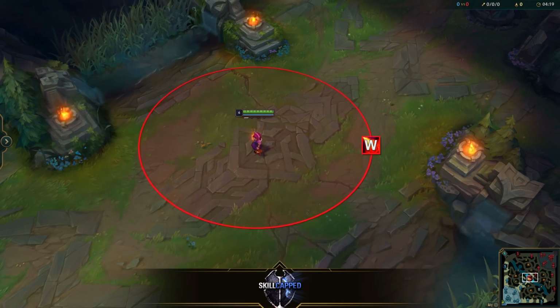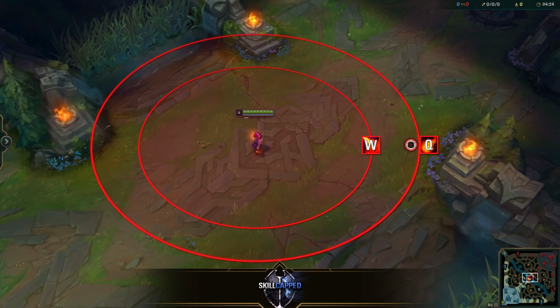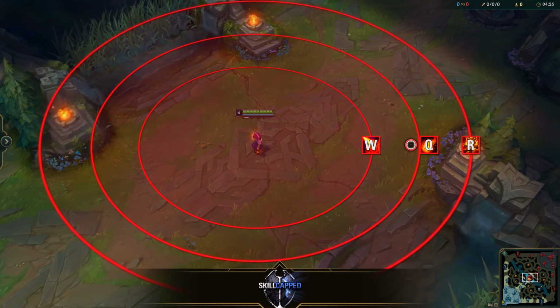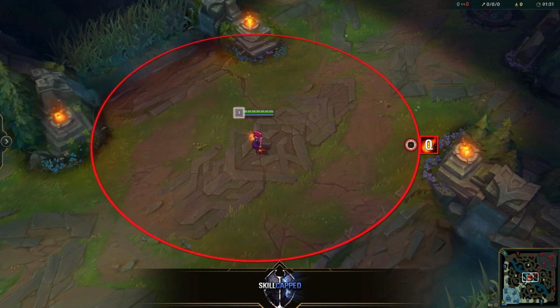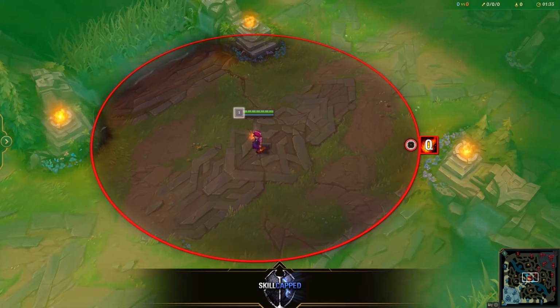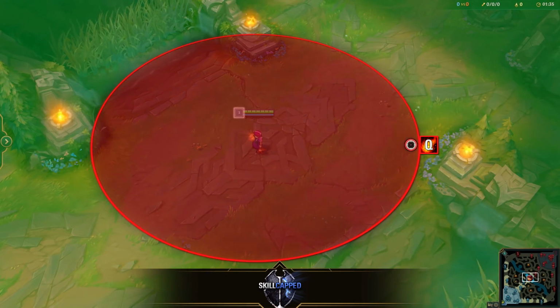Her W ability has the lowest range at 600. Both her Q and auto attack have 625 range, and her ultimate can hit you from a maximum range of 890. Each one of these circles can represent her zone of influence. For example, let's say Annie is level 3 and doesn't have access to her ultimate. Then her zone of influence would be represented by the 625 range, since her Q and auto attack can hit you from this distance. By being aware that Annie's zone of influence is represented by 625 range, you can then stay outside of that range to stay safe and be aware entering inside of the range is dangerous.